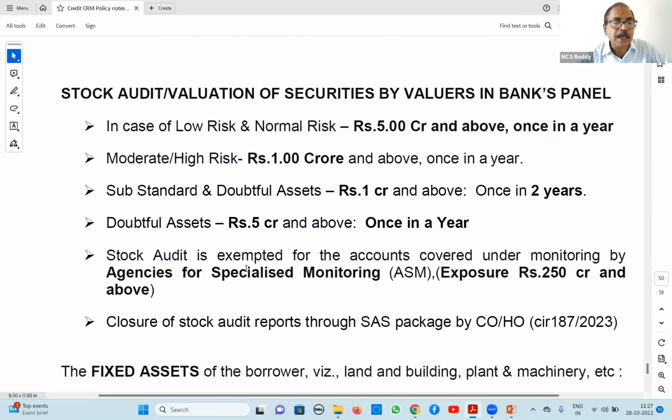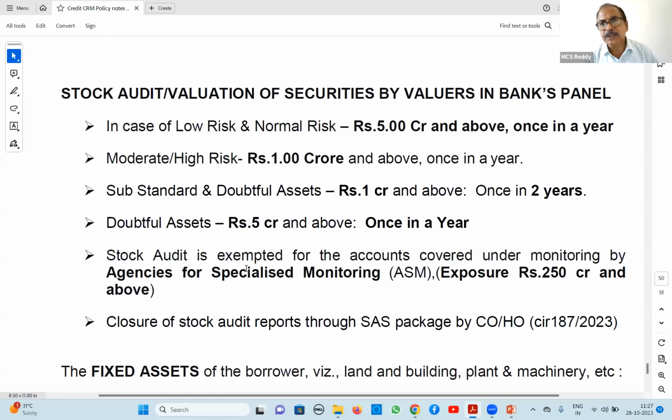If it is a moderate risk or high risk, 1 crore and above, once in a year they have to do stock audit. Substandard and doubtful assets, 1 crore and above, once in 2 years stock audit is to be done. But in case of doubtful assets, 5 crore and above, once in a year. So this is the periodicity.